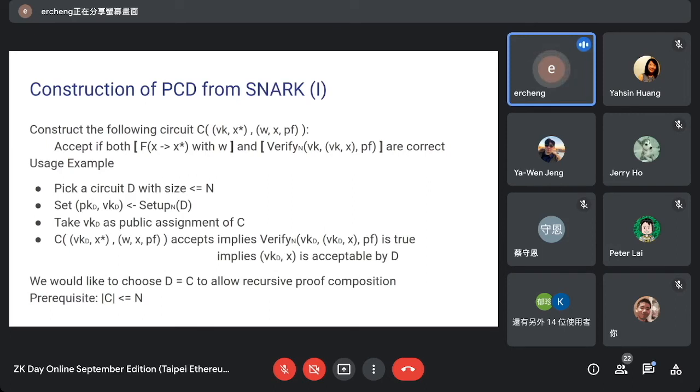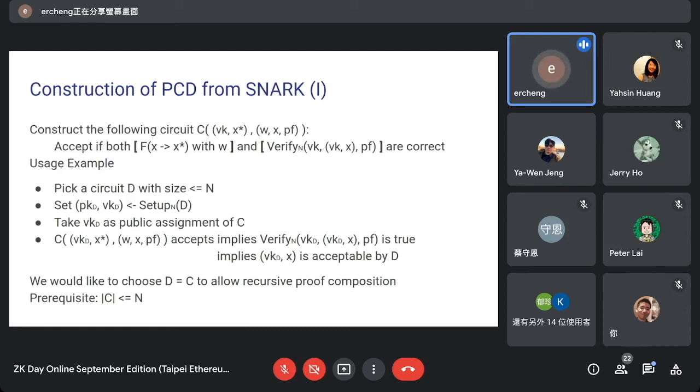The first calculation is to use x star, w and x and compute whether x star actually comes from x using w. And the second computation is to run this verification algorithm with a verification key, vk. This vk comes from the public input. And the verification is against the public assignment, vk and x, and using this proof, pf.